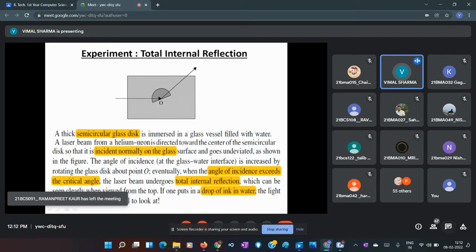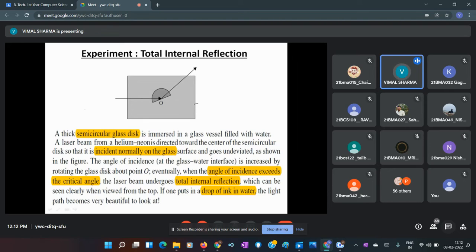So for that we do this very beautiful experiment. In this, you can see we have this big rectangular container filled with water, and inside this container I have a semicircular glass disc. You can take any glass, but it should be semicircular in shape.